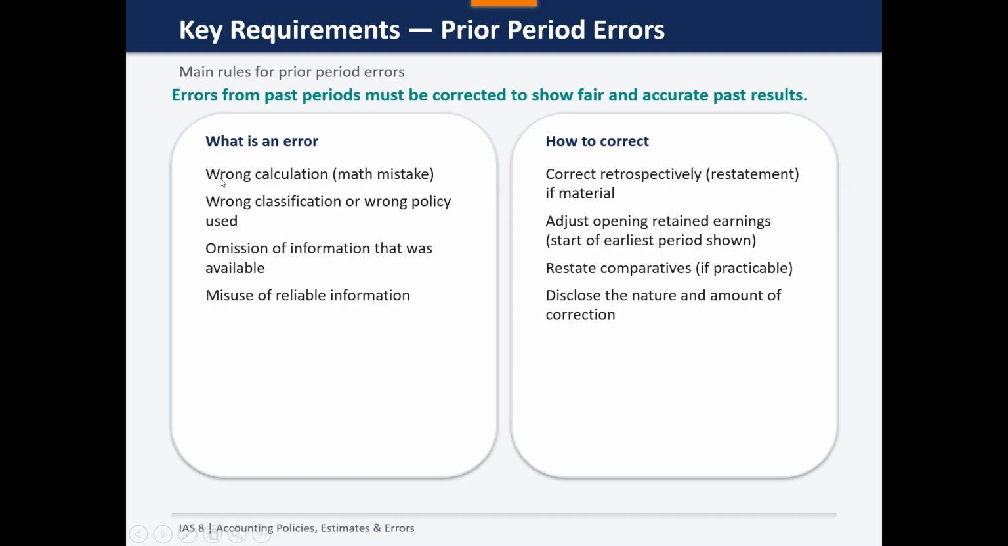What is an error? Wrong calculation, wrong classification, or wrong policy used. What is the treatment? How do we correct them? We correct them retrospectively. For example, opening retained earnings are adjusted at the start of the earliest period presented. Comparative figures are restated if practical. This ensures the financial statements show fair and accurate past results.